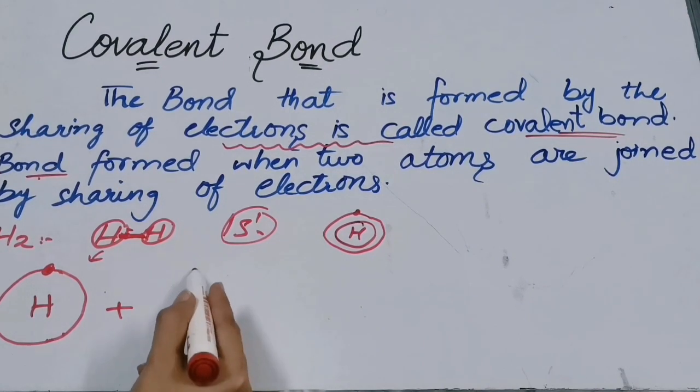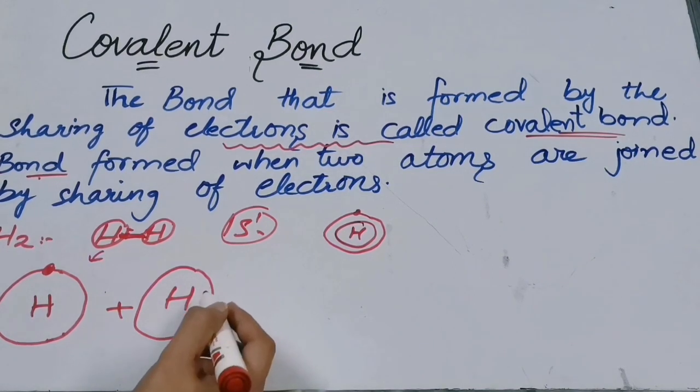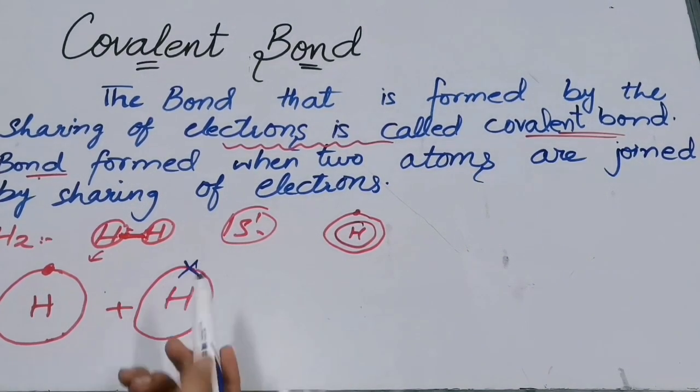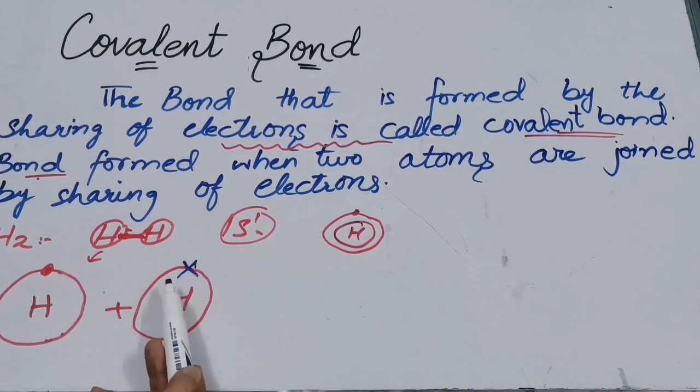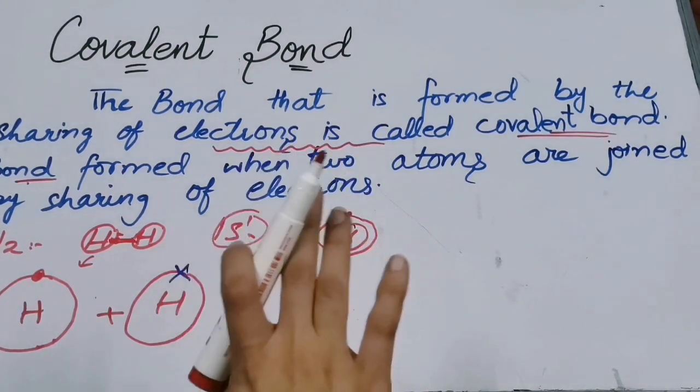In this case we will have this hydrogen, and we will represent its electron by cross. You can represent this one with cross and this one with dot as well. This dot and cross is for our own convenience to understand the sharing of electrons. Now, do you all remember the octet and duplet rule?